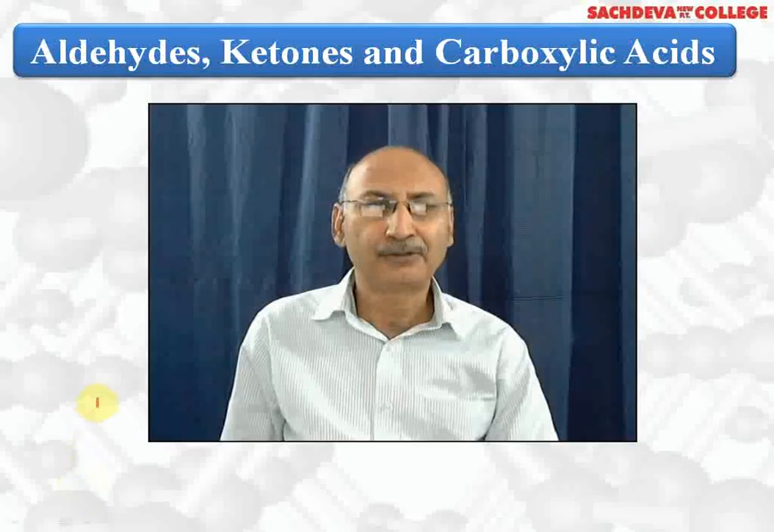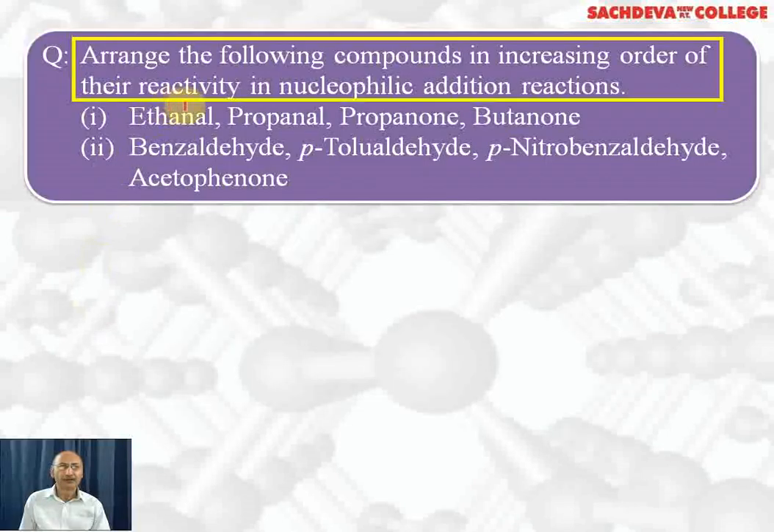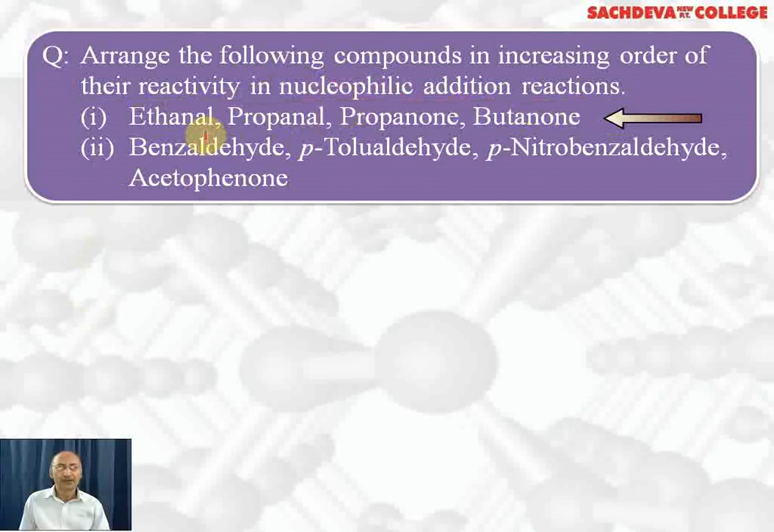Let's take up questions on aldehydes, ketones, and carboxylic acids. First question: arrange the following compounds in increasing order of their reactivity towards nucleophilic addition reactions. First one: ethanal, propanal, propanone, butanone. Now the most reactive towards nucleophilic addition reaction is ethanal. Why? Because it is most polar, the alkyl group is smallest, and steric hindrance is also smallest.